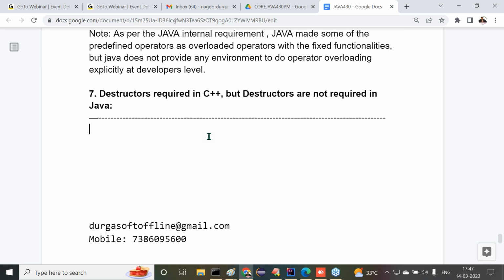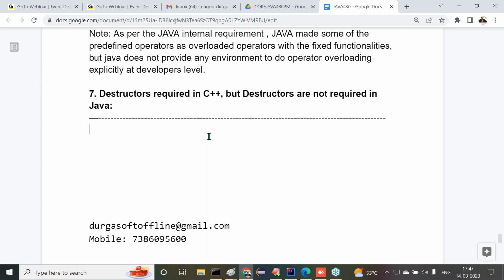Next, after creating the objects, we keep some data inside the objects. After that, our program is going to be completed. Just before terminating our program, we need to take the responsibility to destroy these objects. Am I right or not? Understand my point clearly? In object-oriented programming, data must be represented in the form of objects. If we want to represent data in the form of objects, first we have to create the objects.